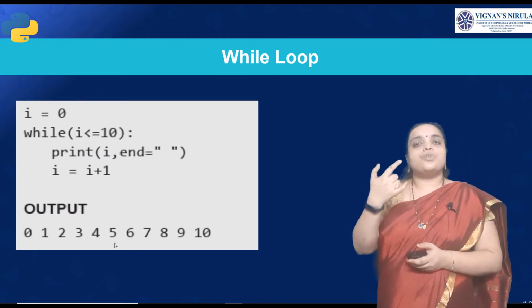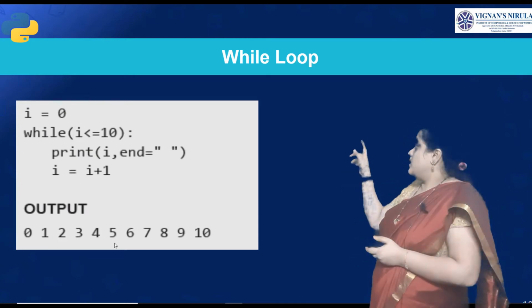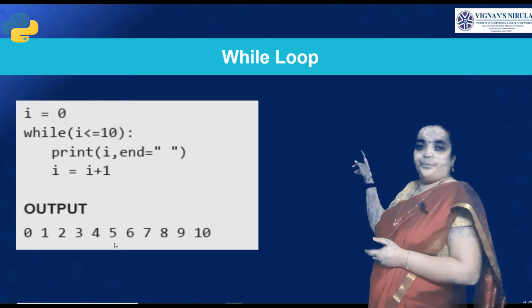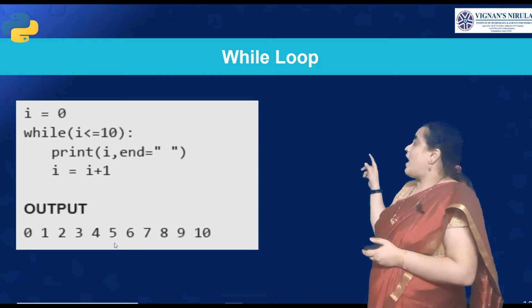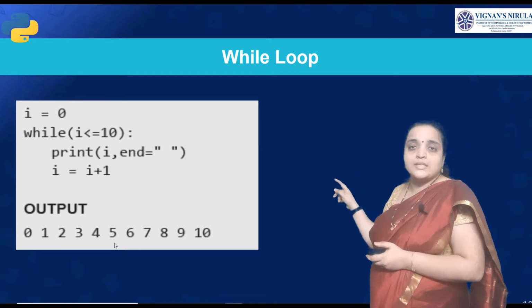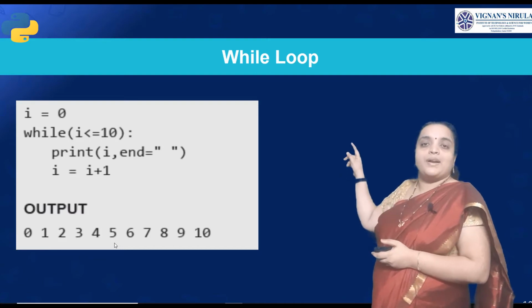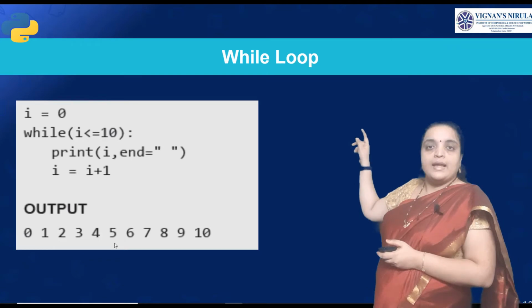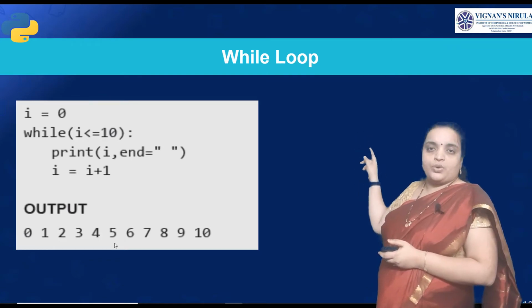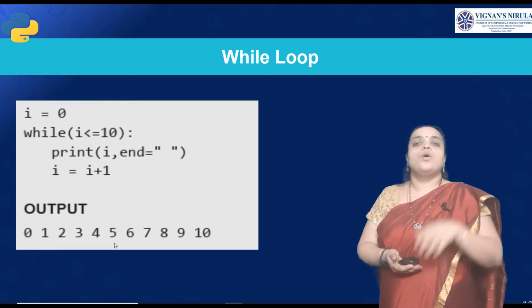In the first iteration, what will be printed? I is 0, is 0 less than or equal to 10? So I is printed, that is, 0 is printed. Then it is incremented by 1. It again checks the condition. I is 1, is 1 less than or equal to 10? Yes, it is true. Then 1 is printed.